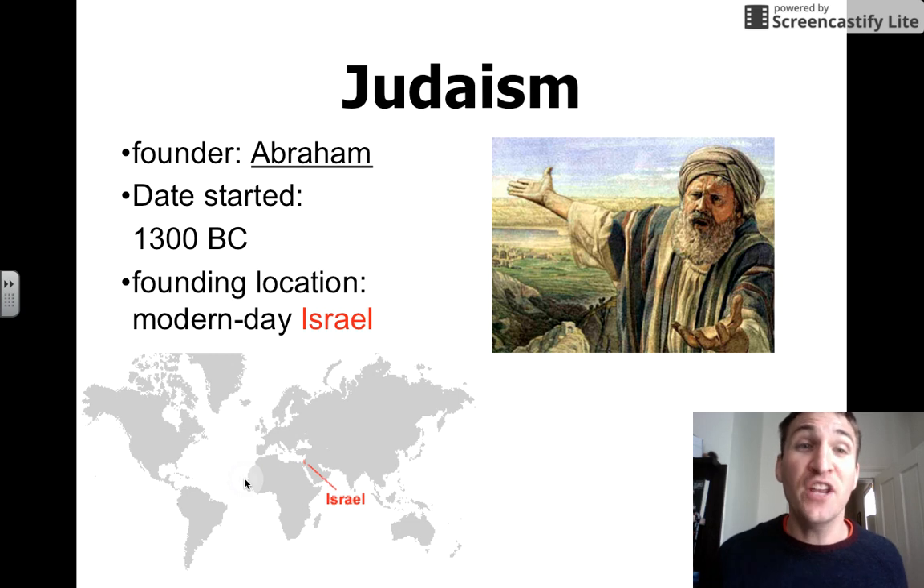Moving on to Judaism. The founder of this religion is Abraham. You see him pictured here. Judaism started in 1300 BC, before the birth of Christ. And the founding location of Judaism is in modern-day Israel, in the Middle East, north of Africa, northeast of Saudi Arabia.